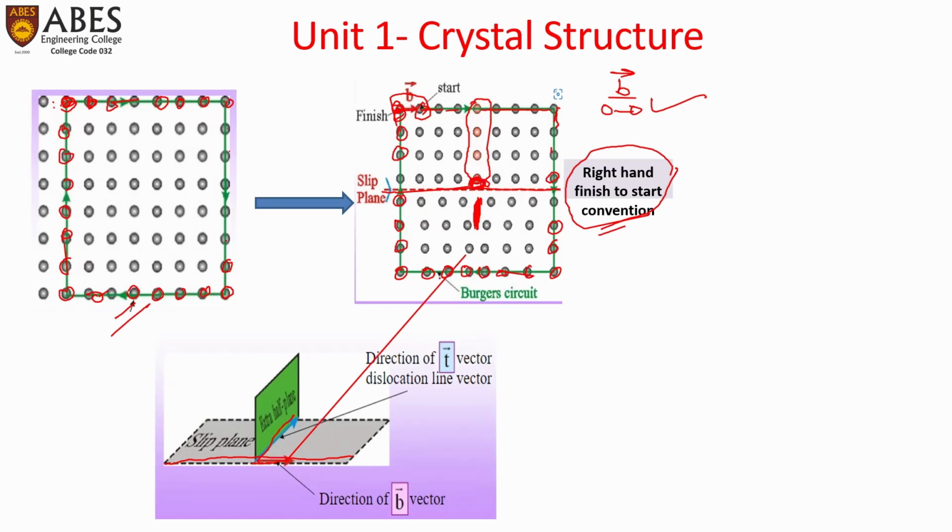The dislocation line is also called the T vector, tangent vector, or dislocation line vector. The relative position of the Burgers vector B and this T defines whether it is an edge dislocation or a screw dislocation. Here they are perpendicular to each other, so it is an edge dislocation.